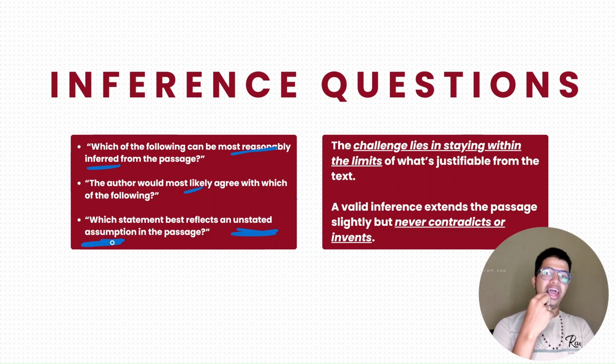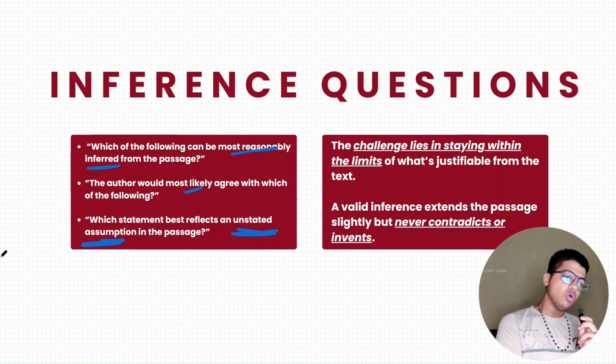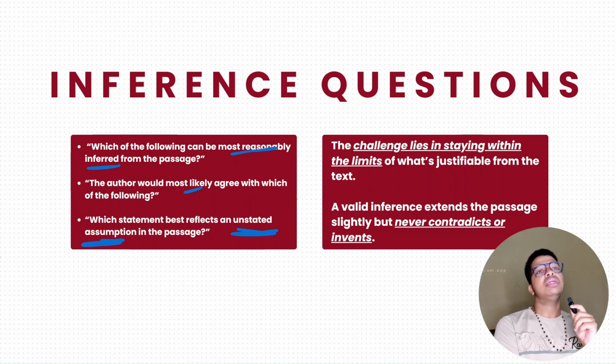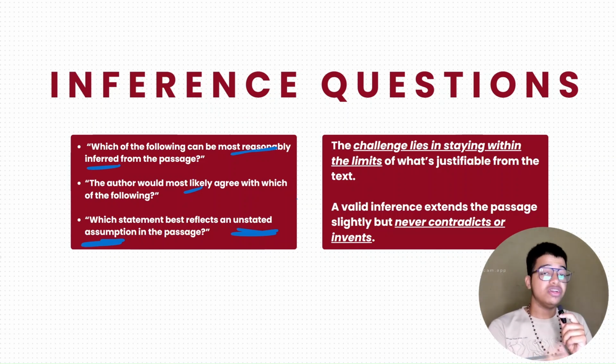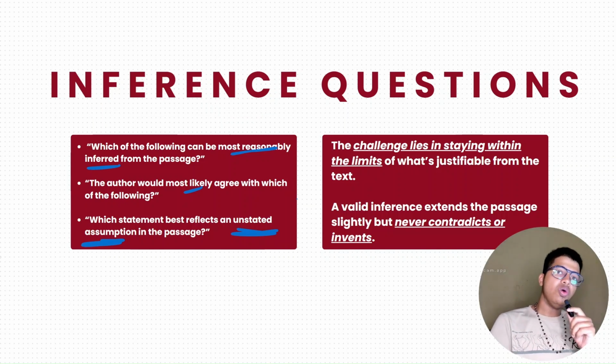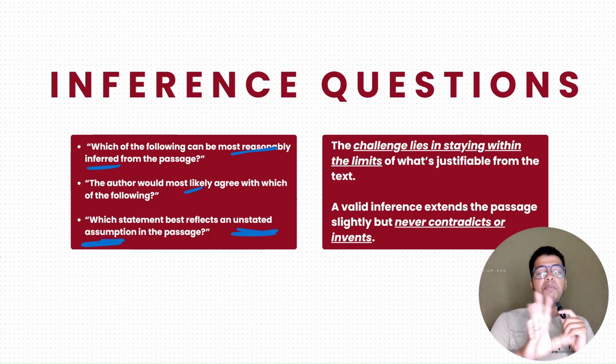The challenge in this kind of question is staying within the justifiable limit of the passage while not repeating word to word something that has been said in the passage. So now we have understood what an inference question asks. These form the very basics for other questions like strengthening and weakening an argument. What would the author most likely agree or, for that matter, disagree with? So for sub-questions, inference becomes a very important skill.